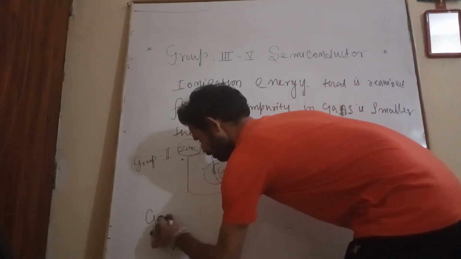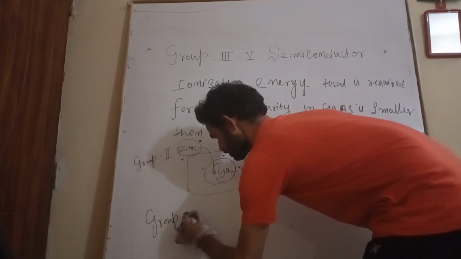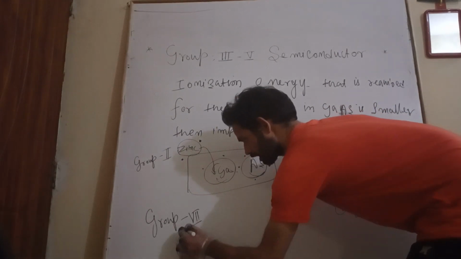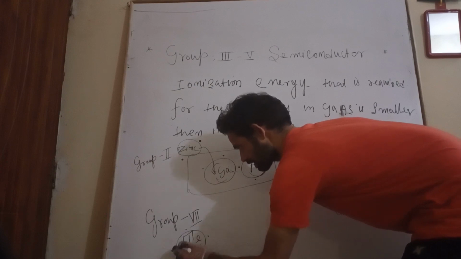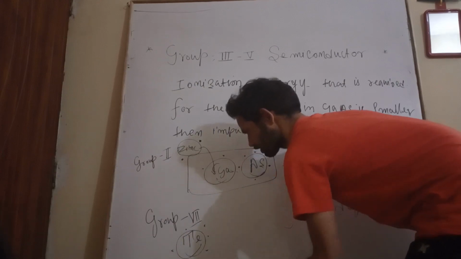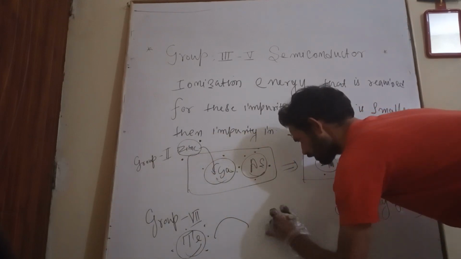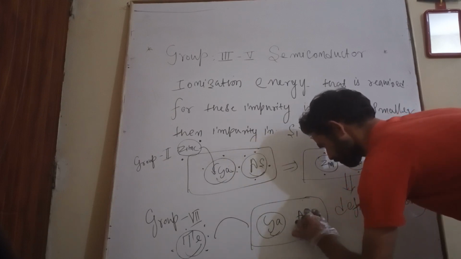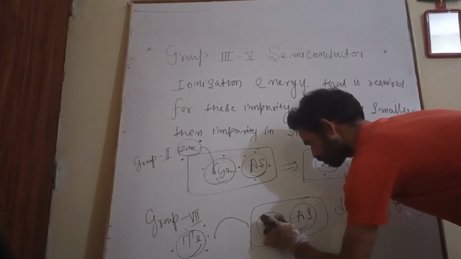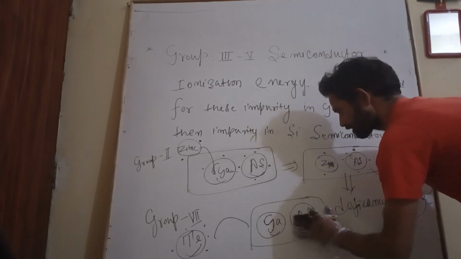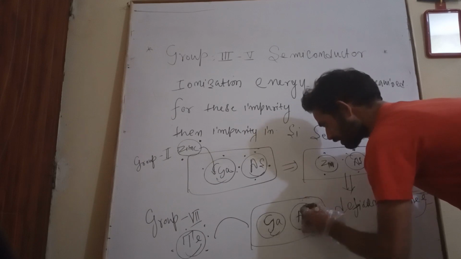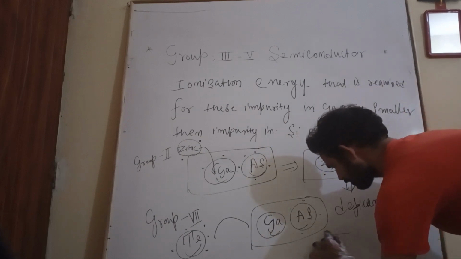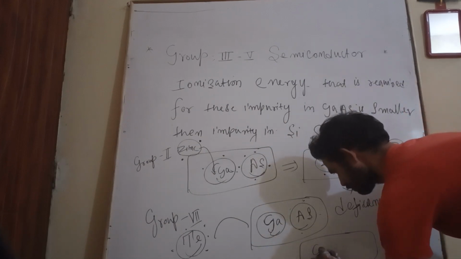Similarly, if I add a group sixth element such as tellurium, which has six outermost shell electrons, into gallium arsenide, here I am replacing arsenic.